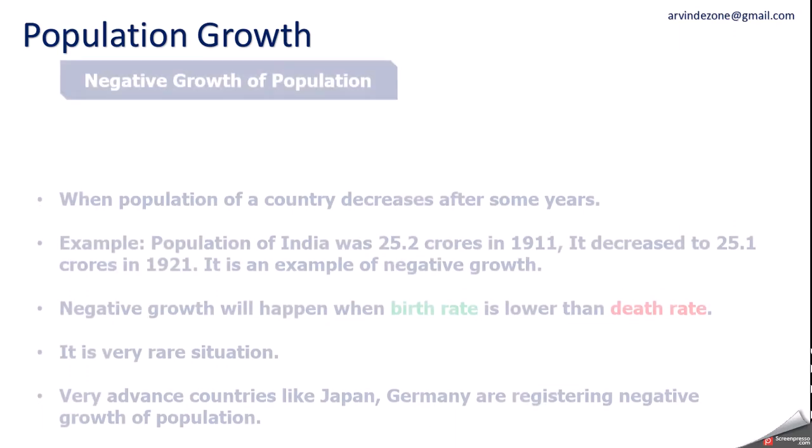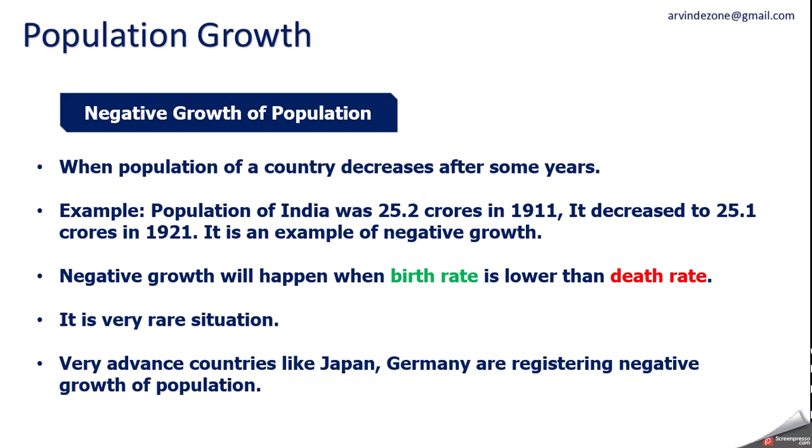And the next is negative growth of population. When population of a country decreases after some years, it is called negative growth of population. This phenomenon is very rare, but sometimes it happens. In our country also it has happened. Population of India was 25.2 crores in the year 1911. It decreased to 25.1 crore in the year 1921 after 10 years. So earlier it was 25.2, now it is 25.1 crore. It is an example of negative growth.